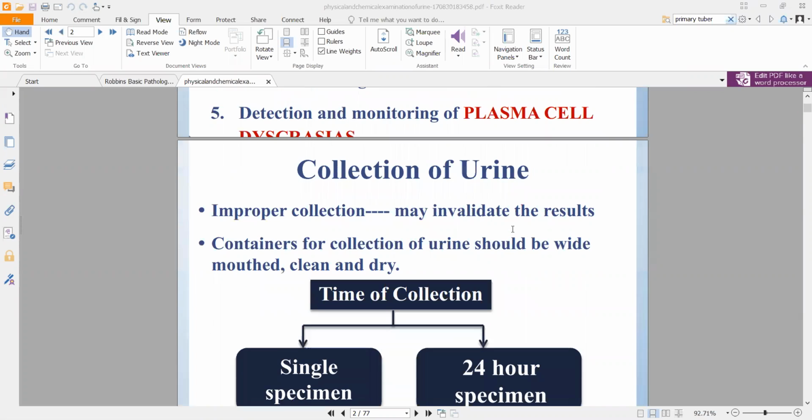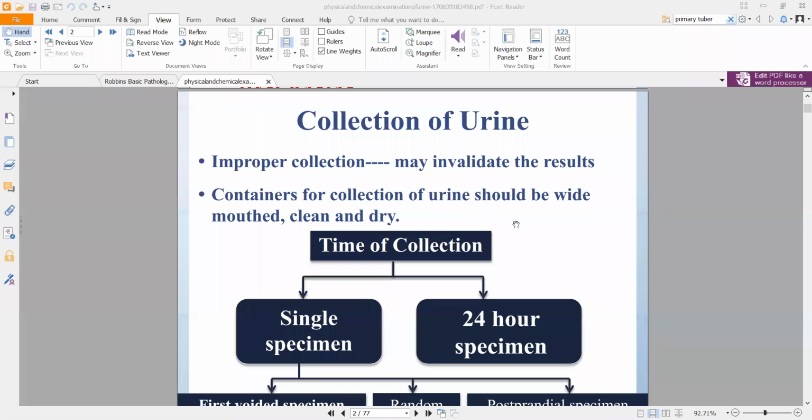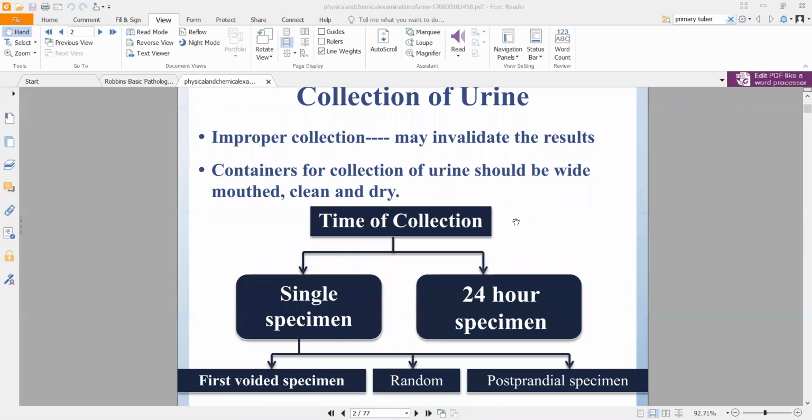Now coming to collection of urine, depending on how you collect, it might invalidate a few results, because you need a specific type of urine to diagnose one specific kind of condition. For example, there are a few conditions in which the particular substance that you are looking for will only be present in the first voided specimen. First voided specimen is early in the morning, the first time someone urinates or voids, right? That is the first voided specimen.